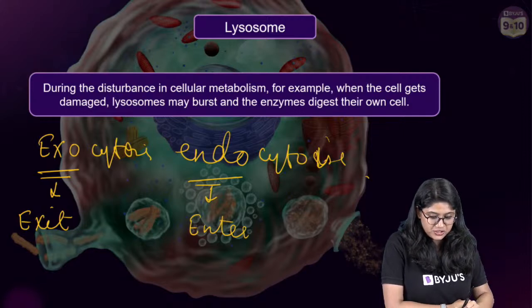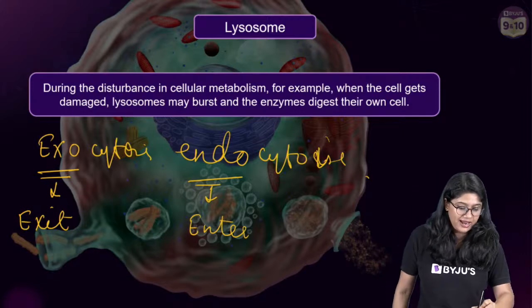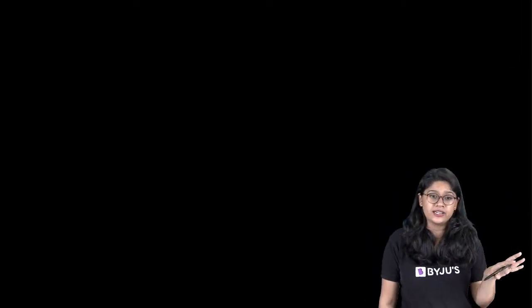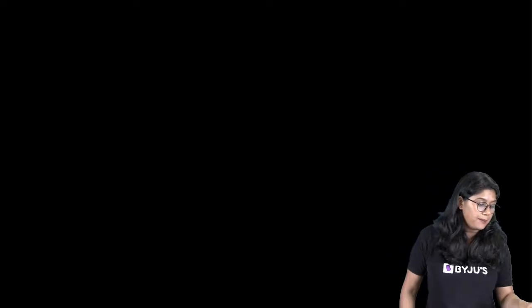So let's move ahead, everyone, to the next organelle. Okay, now you tell me. I'll play a riddle with you. I am an organelle that stores things. I am huge in plant cells and small in animal cells. Who am I?